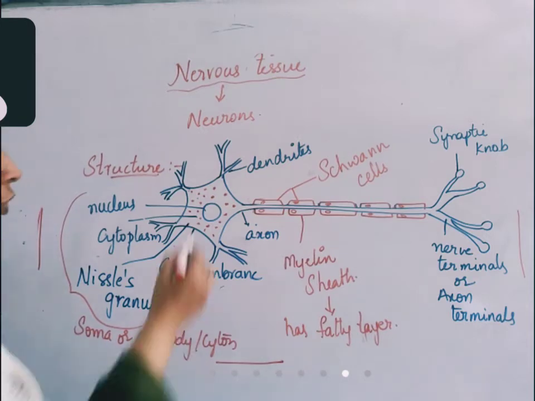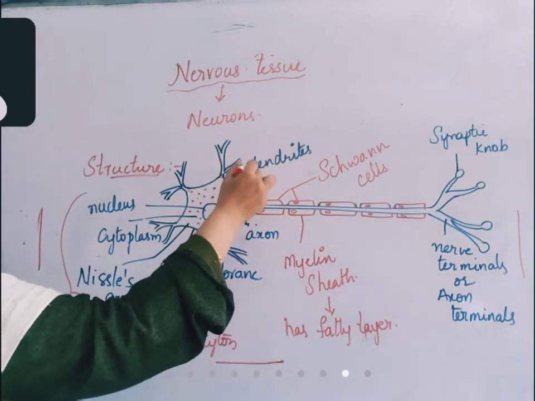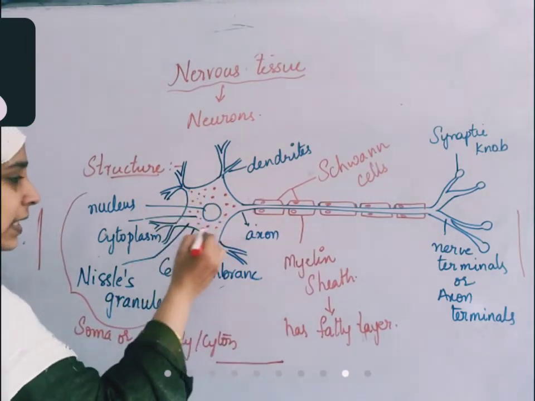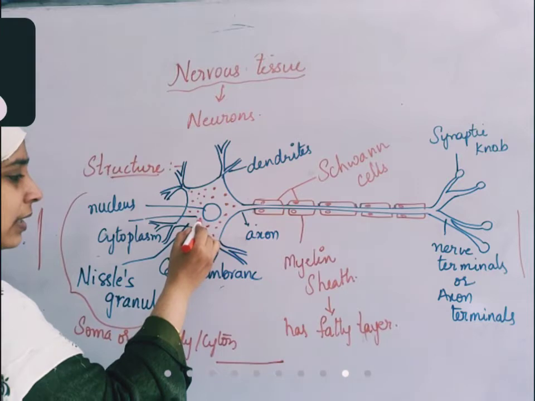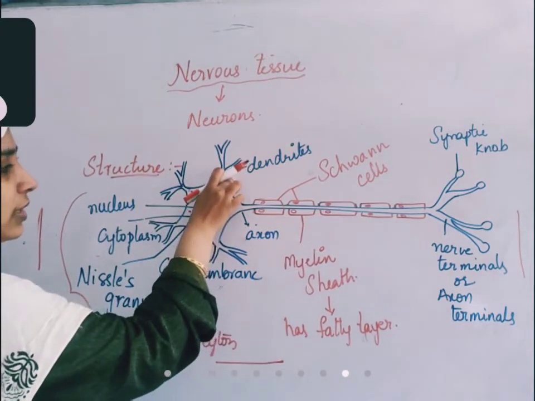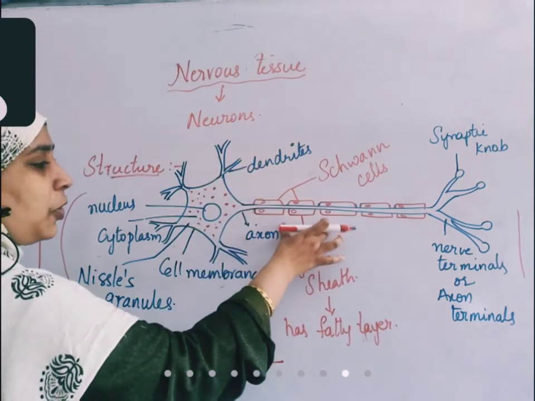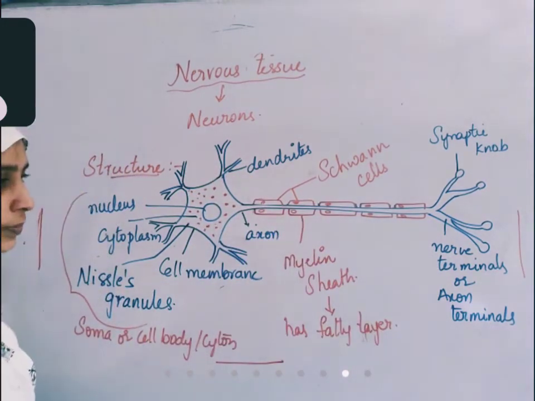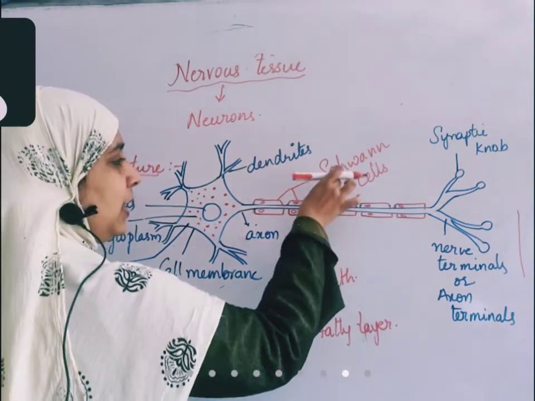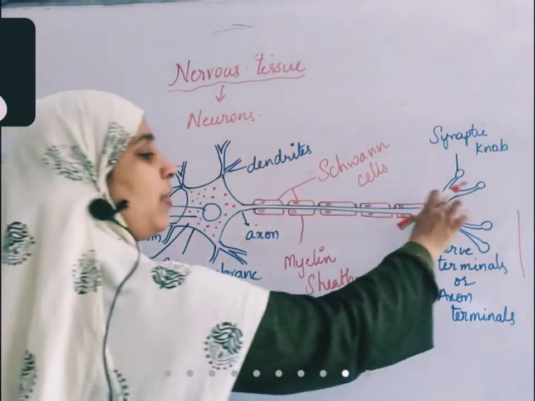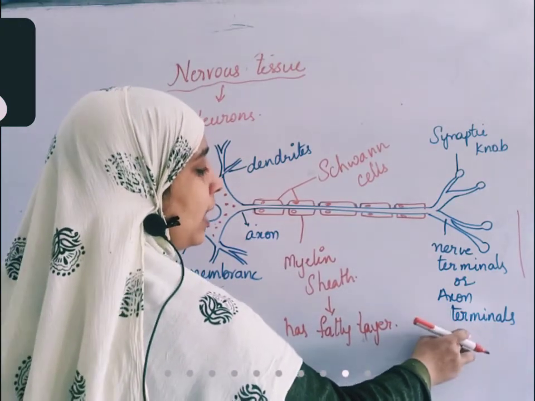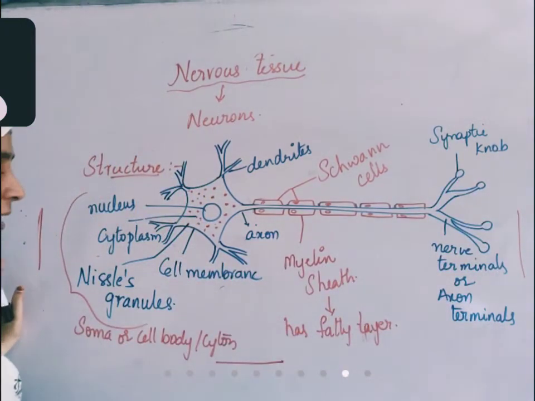So what are the parts of a neuron? Cyton, dendrites, axon, nerve terminals, synaptic knob. What is present in the cyton? Cell membrane, Nissl granules, cytoplasm, nucleus. Smaller projections that come out of the cyton are dendrites. The larger projection is the axon. The axon is covered by a fatty layer called the myelin sheath, which is made up of Schwann cells. The ending of the axon is branched, called the nerve terminus or axon terminus, which ends in the synaptic knob.